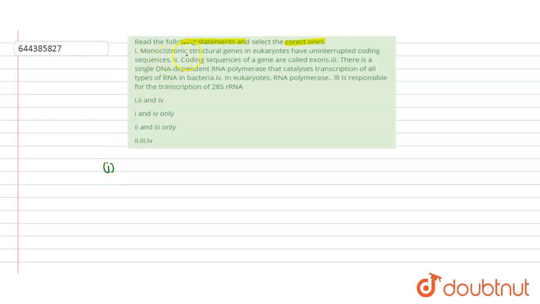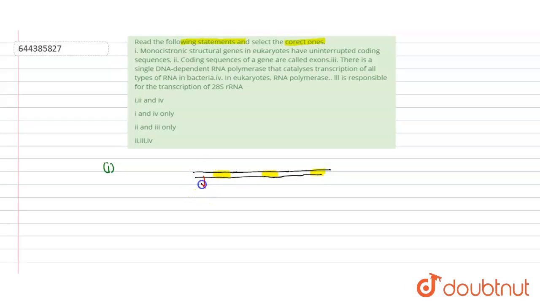First one is monocistronic structural gene in eukaryotes. If we see the monocistronic structural gene, suppose the genes which code for a single protein, that are monocistronic structural gene. Here I am showing a simple common example of a monocistronic structural gene. It contains different types of sequence. This one, here we can see that